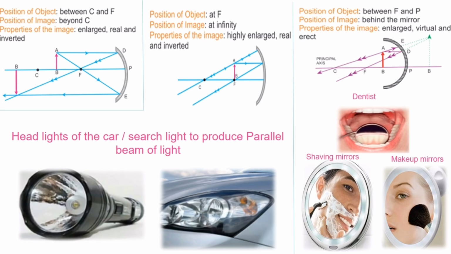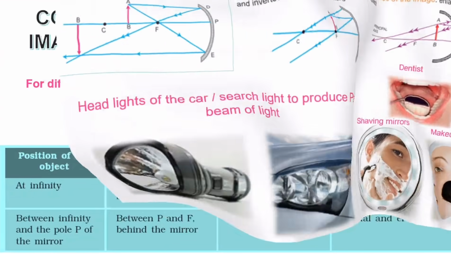And next, this mirror is also used in the headlights of the car. That is, headlights or searchlights use concave reflectors, where the bulb should be placed at the focus so that it produces a parallel beam of light. So that's all about the concave mirror. Hope you understood. The next one is convex mirrors.